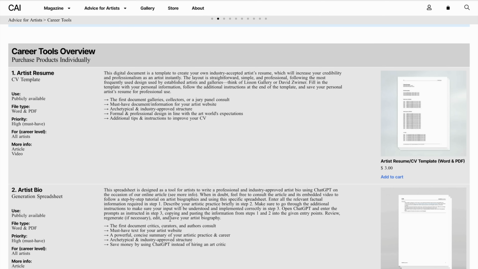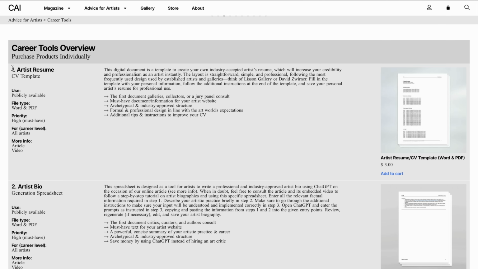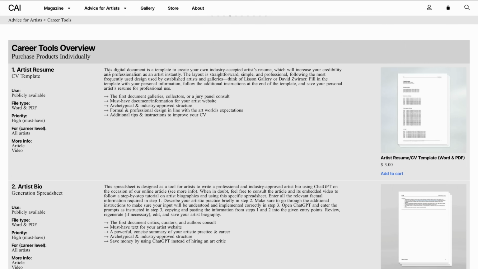So you can simply consult that article or even the video version here on YouTube, where you can have a complete tutorial. Regardless if you opt to use these templates or you create your own documents, it is very important that we know which ones we need to have. So let's start with the first one, the artist resume or the CV template. In this overview, we always have a general description, the main bullet points, why it is important, but also a short overview of the use of the document, which file type that we provide, and also the priority of it. For instance, here with the artist resume, it is very high. It is a must-have document. In fact, every single professional artist website needs to have this artist resume.